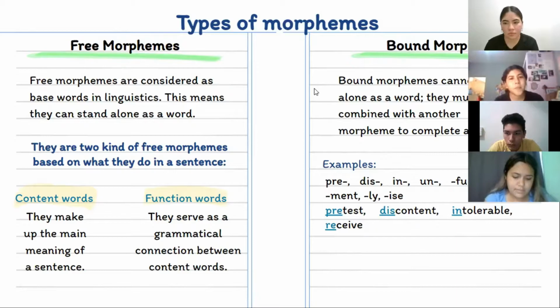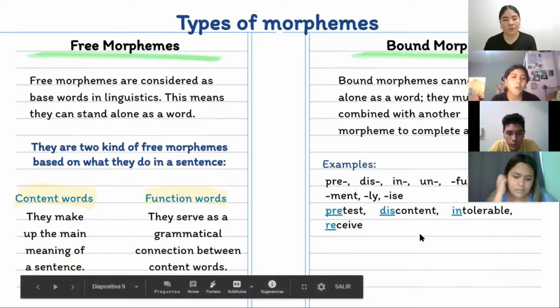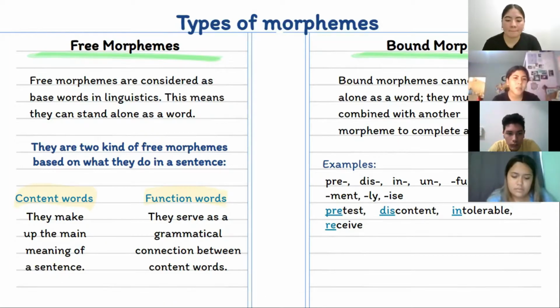Types of morphemes. There are two types of morphemes. The first type are free morphemes and the other type are bound morphemes. Free morphemes are considered as base words in linguistics. This means they can stand alone as a word. There are two kinds of free morphemes based on what they do in a sentence. The first kind is content words, and they make up the main meaning of a sentence, and the other kind are function words, and they serve as a grammatical connection between content words.